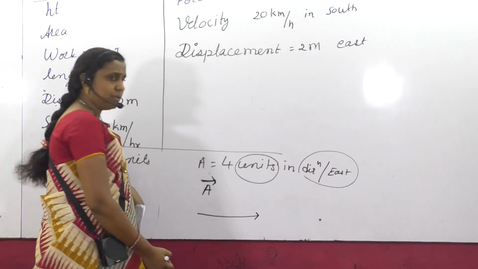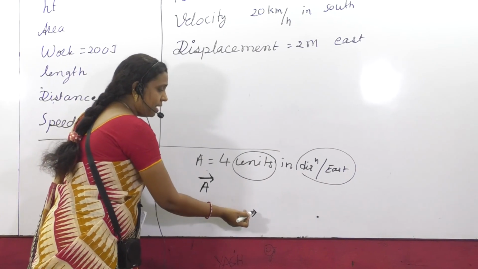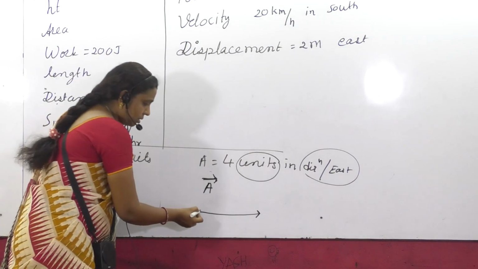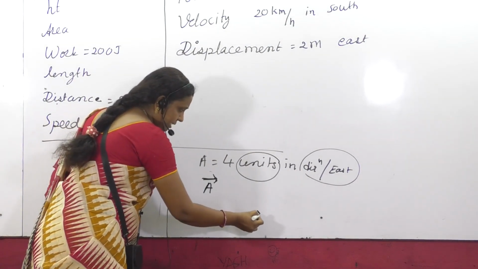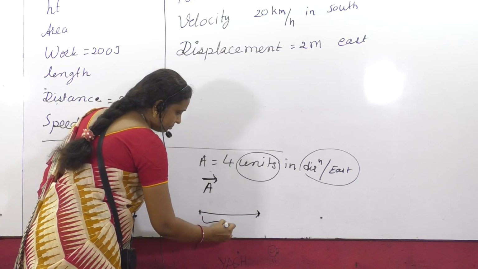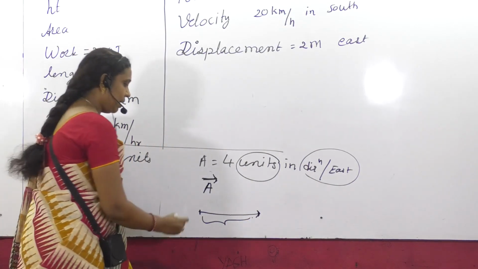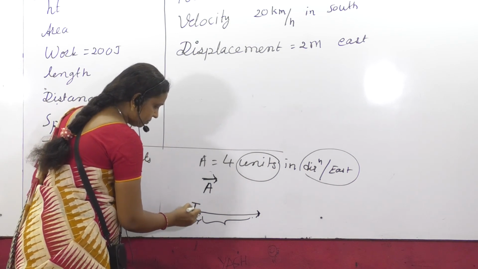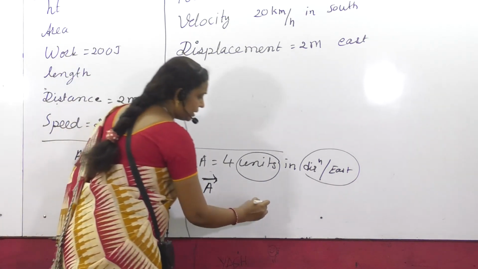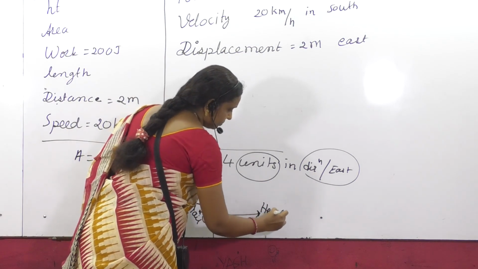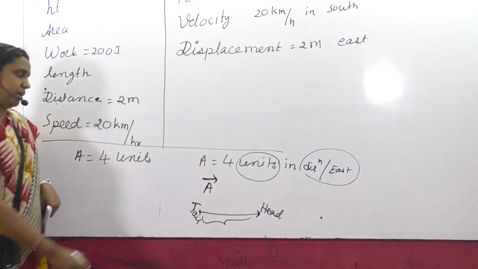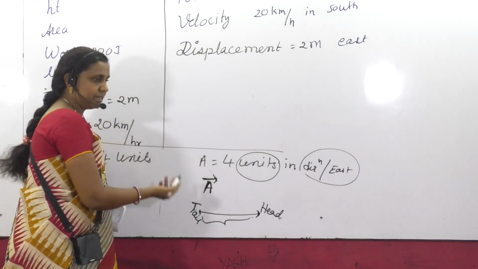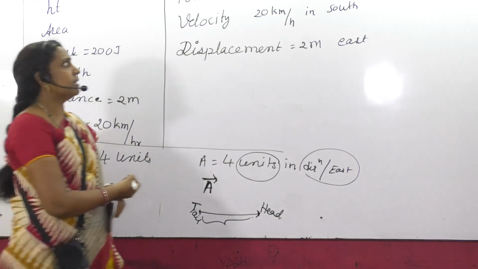You have to make an arrow. This arrow itself denotes that the given quantity is a vector quantity. From this point to this end, it is the magnitude, you can say. This point is said to be the tail, and this point is said to be the head. In general, we put an arrow on the variable to say that the given quantity is a vector.